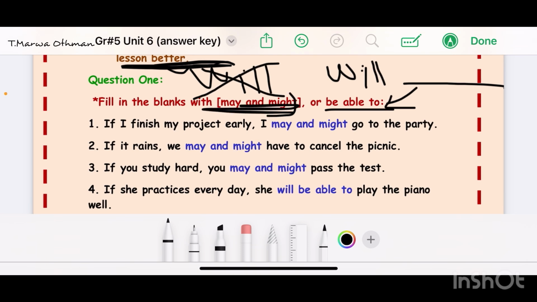Let's see. If I finish my project early, here, there's a blank, I may or might go to the party. Look at here. Before the blank, we don't have will, so I have to use may and might. So if I finish my project, I may go to the party, and I might not go to the party. So possible, but I'm not sure about it. Okay, let's see the next one here.